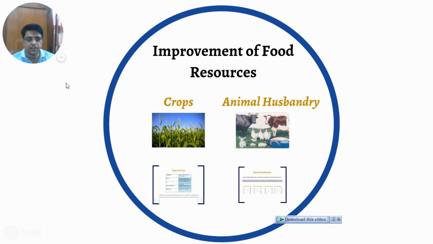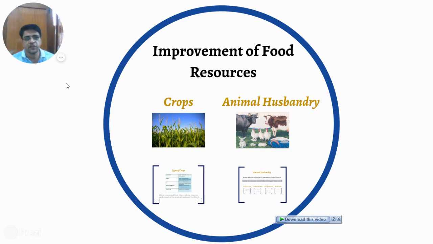To understand this topic, let us understand the meaning of agriculture. Agriculture, in simple words, you can say, is the raising of crops and animals scientifically to fulfill our food requirement.